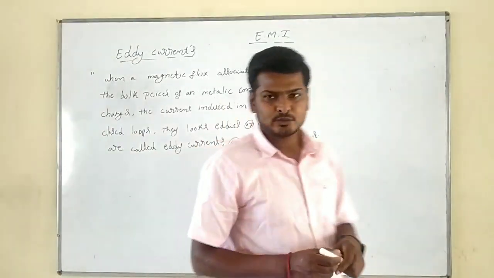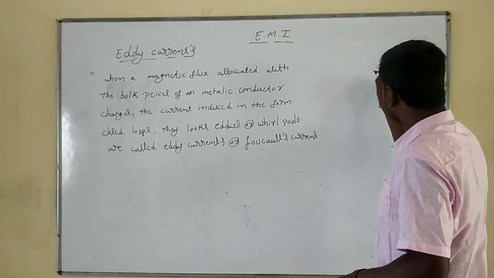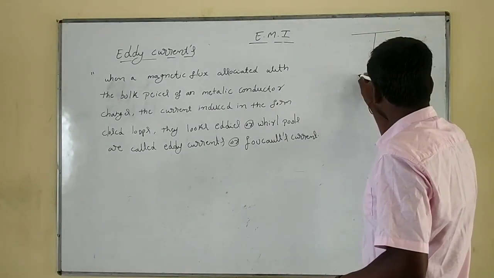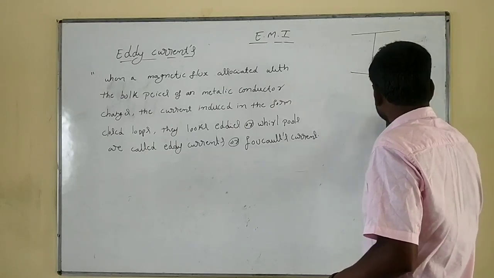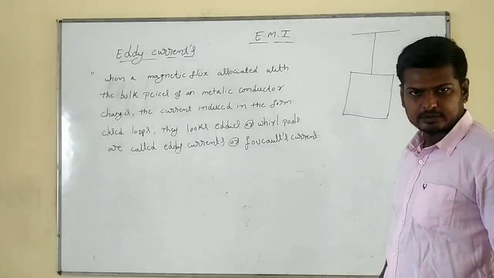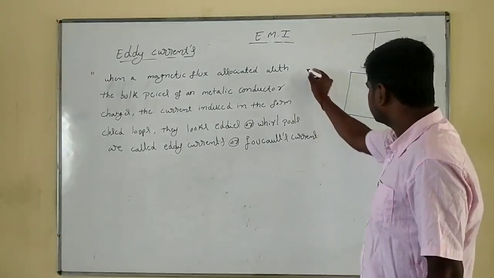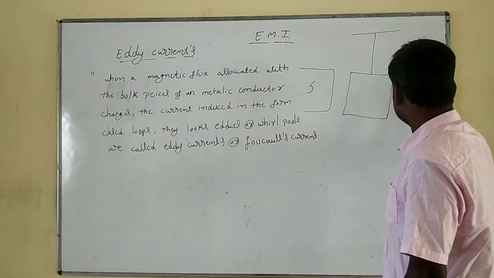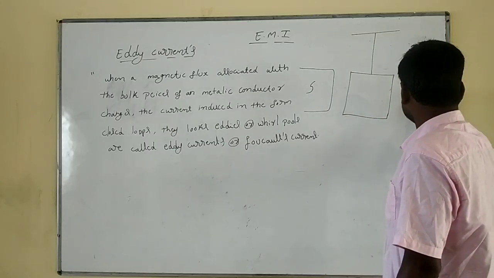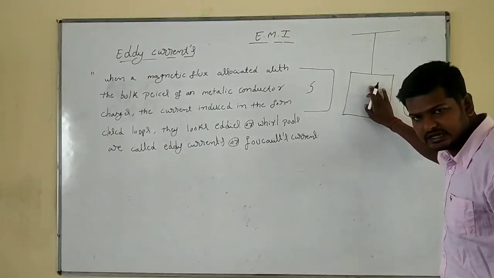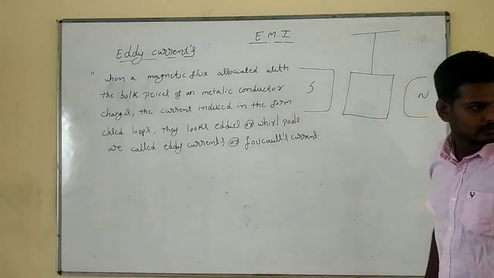Simple thing here. I am going to take a metallic conductor, aluminum or copper. I place it in between two strong magnetic poles. This will be the south pole and this will be the north pole. Then I oscillate this metallic conductor freely in between the two strong magnetic poles.